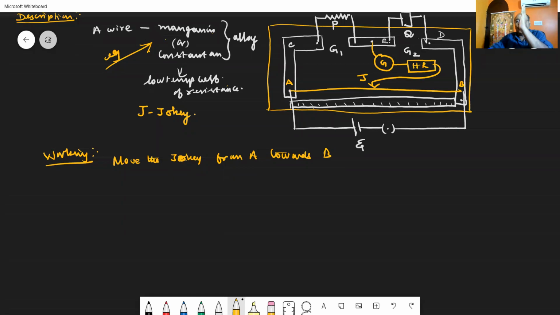The zero of the galvanometer is at the center. So when the jockey is at the end A, the deflection will be on one side. If you place the jockey at B, the deflection will be on the other side, crossing zero.